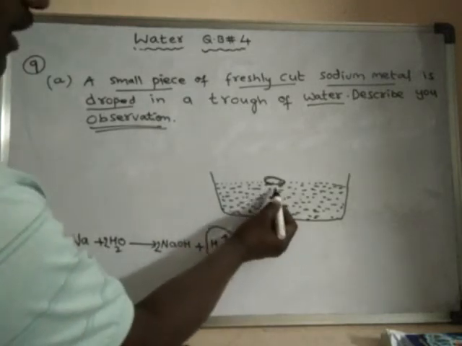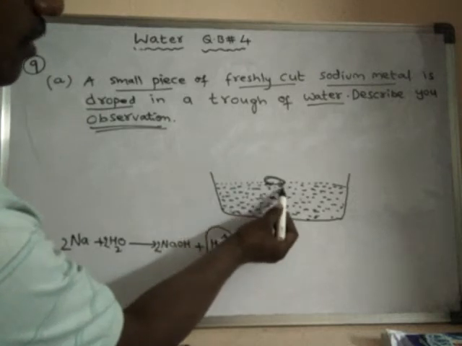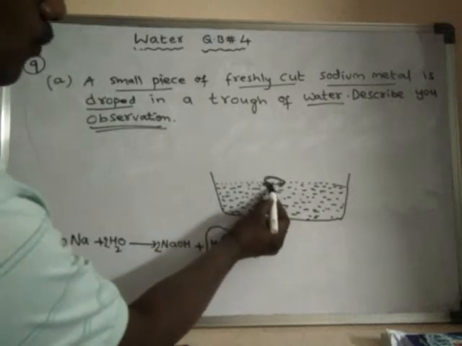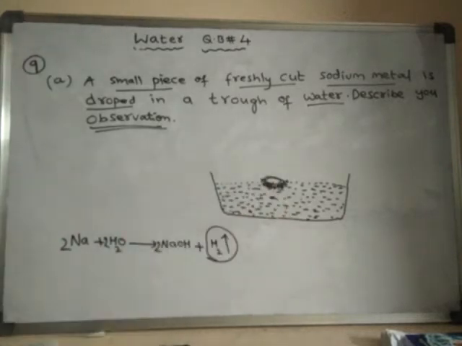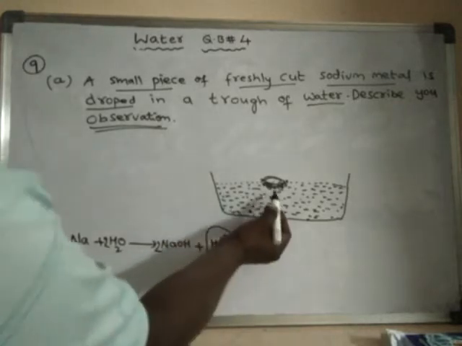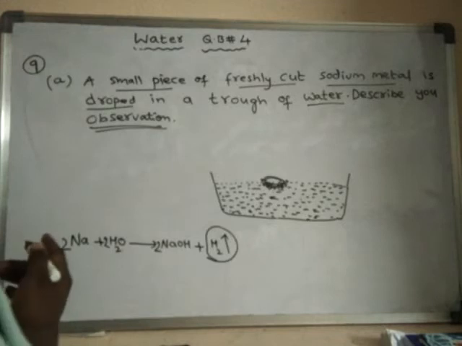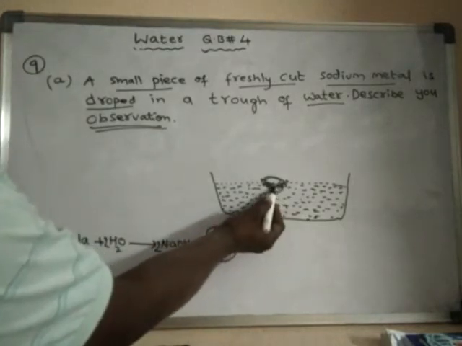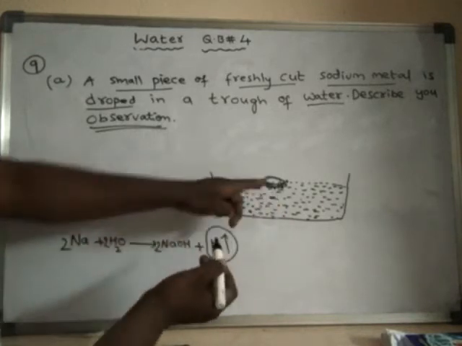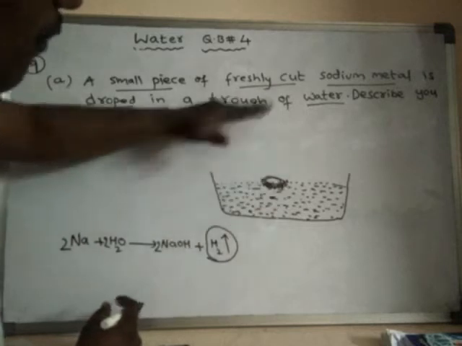The area where this metal comes into contact with water, you will find the formation of bubbles of hydrogen. Hydrogen gas is liberated at that place, and it is liberated very fast. As it is liberated very fast, it will push the sodium metal upward.